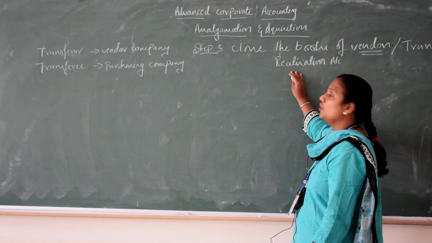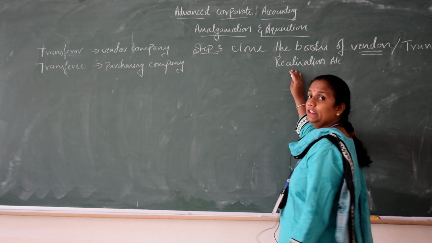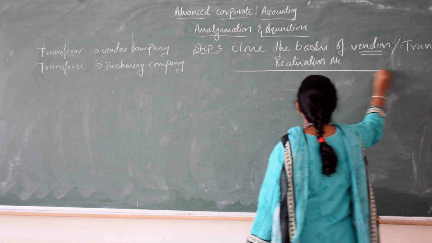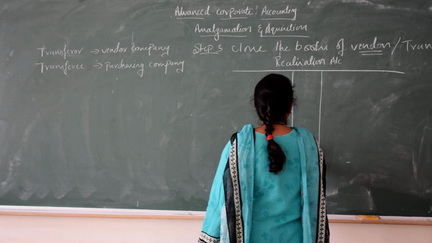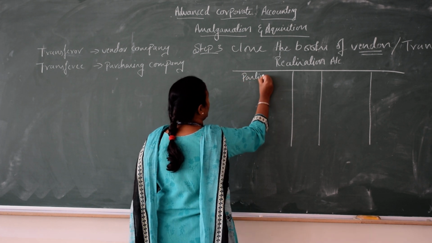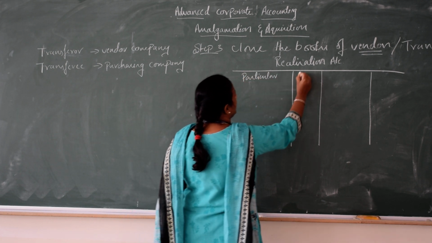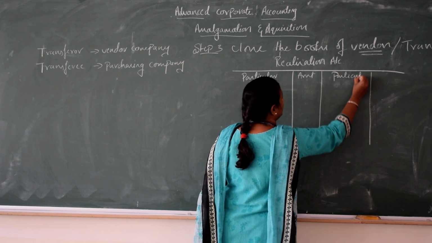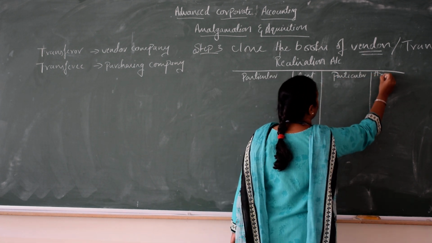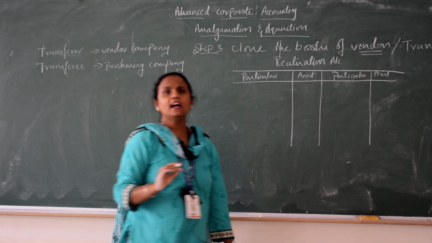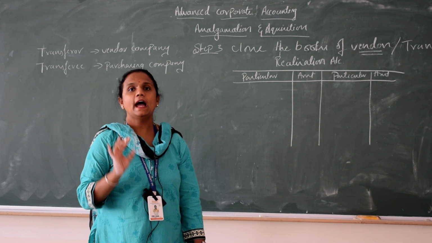So the first account which we have to prepare is the realization account. In the realization account, which is very important, on the debit side we write the particulars and amounts. In the realization account, we usually take all the assets and liabilities at book value.